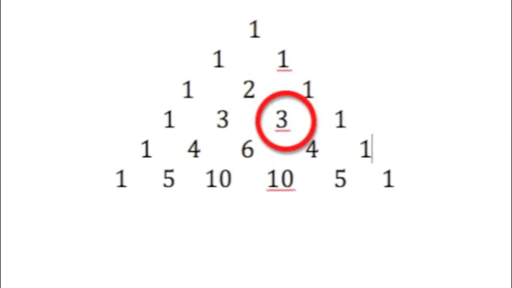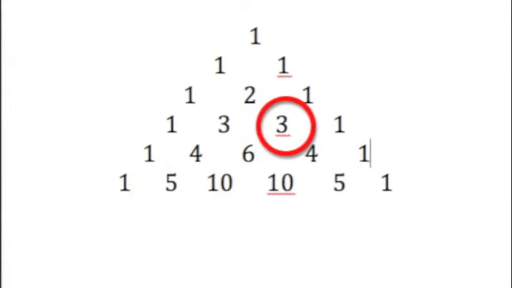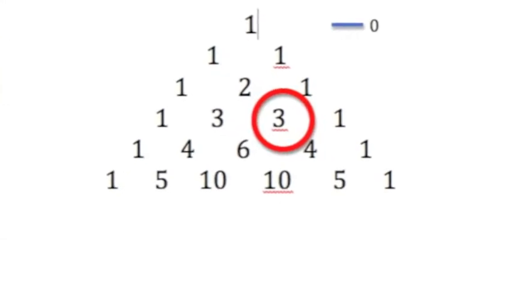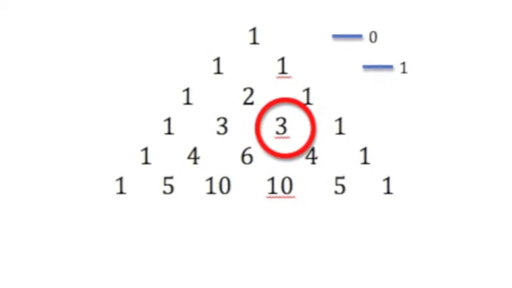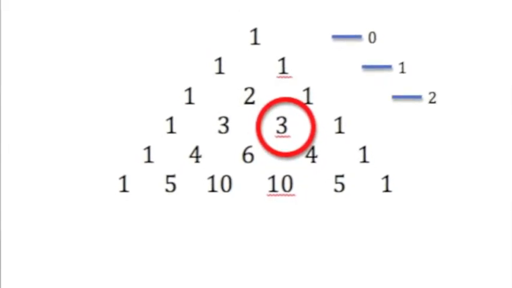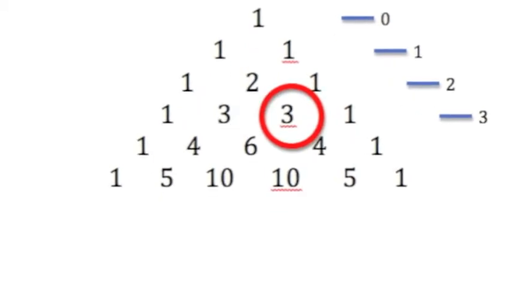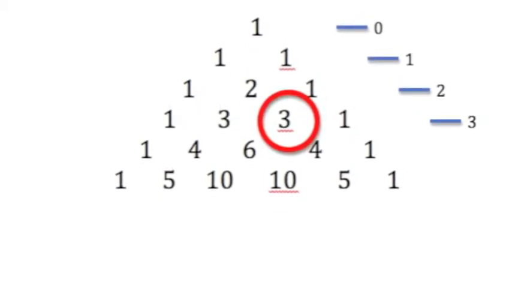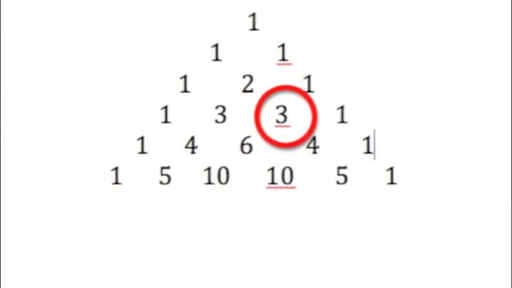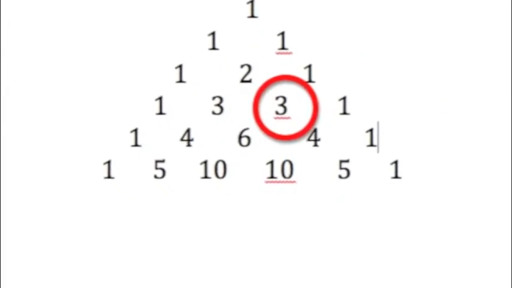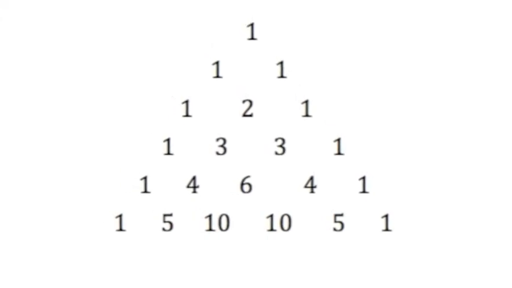For instance, if you were trying to locate the number 3, you would count the rows: row 0, row 1, row 2, then row 3. Then you count the place from left to right: 1, 2, 3. In this case, you would say it's in row 3, place 3.